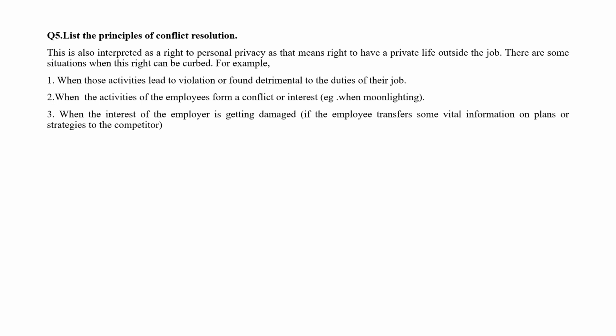Second one, when the activities of the employee form a conflict of interest, that is moonlighting we'll say. Third one, when the interest of the employer is getting damaged, that is if the employee transfers some vital information on plans or strategies to the competitor. Like this, three points we must mention. They are the principles of conflict resolution.